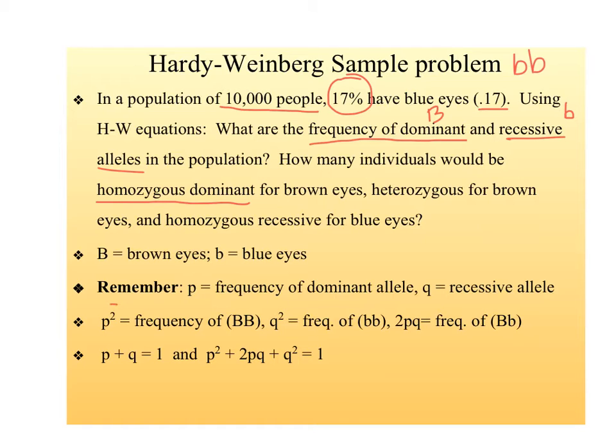Remember, that is P squared, so we're figuring out what percentage of the population is big B big B. What percentage of the population is heterozygous, so big B, little b? And what percentage of the population is homozygous recessive, or little b little b? I'm going to do that on the next page.